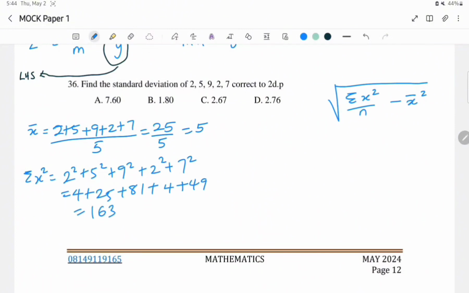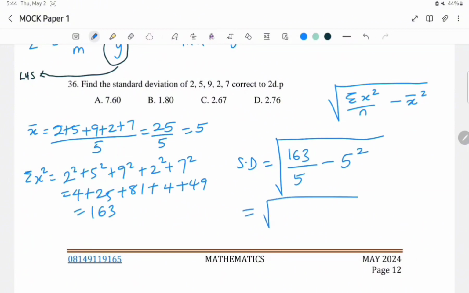So that means I can now find the standard deviation, which is square root of summation x squared gave me 163. N is 5 because I have 5 numbers, minus the square of the mean. The mean is 5 and the square of the mean is 5 squared. So that's going to give us 163 divided by 5 is 32.6 minus 25. So the square root of this, that would be 7.6.